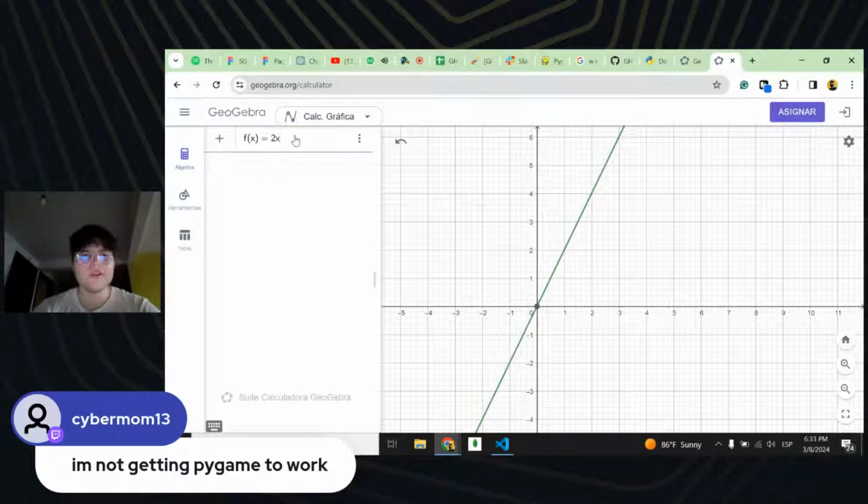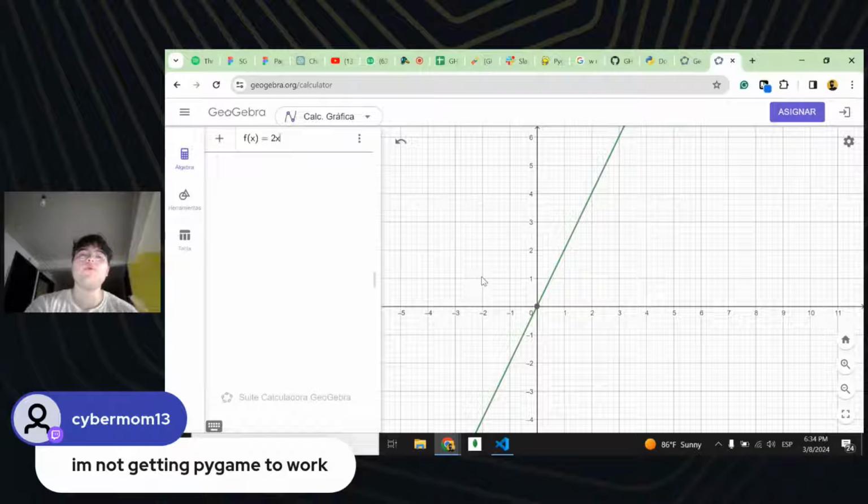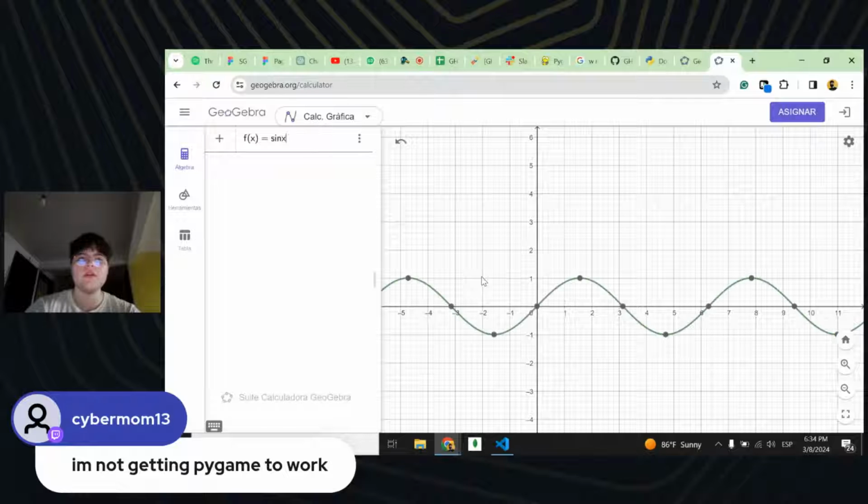This is a mathematical function, and I want to use it to explain how things work in 2D. As you can see, we can build a lot of stuff here with mathematics. For example, if I put something like sin of x, we're going to see a movement like a little wave.